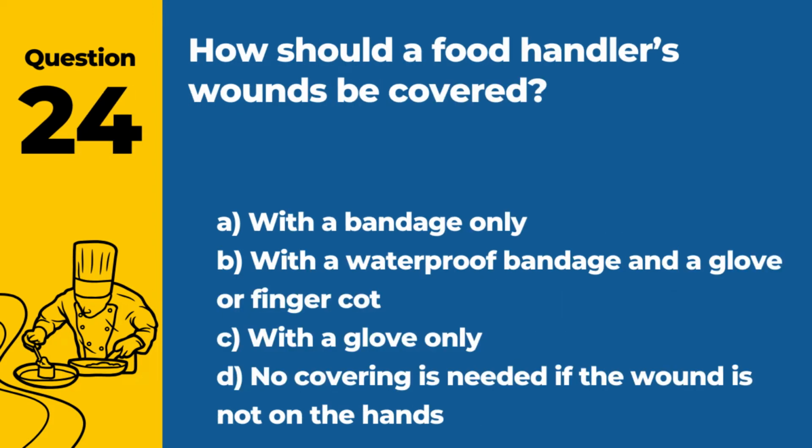Question 24. How should a food handler's wounds be covered? A. With a bandage only. B. With a waterproof bandage and a glove or finger cot. C. With a glove only. D. No covering is needed if the wound is not on the hands. Answer B. With a waterproof bandage and a glove or finger cot. This prevents contamination of food.